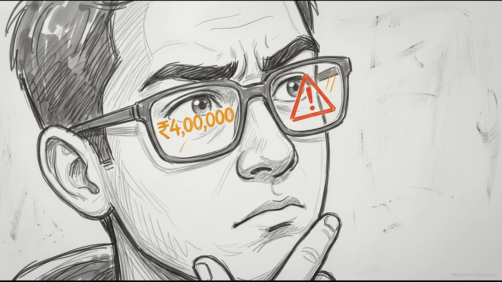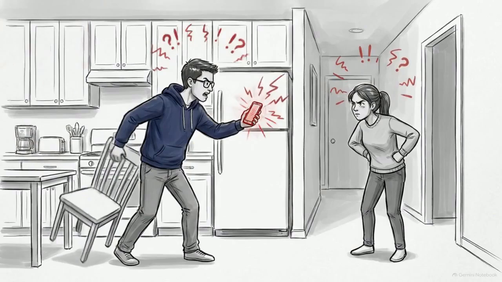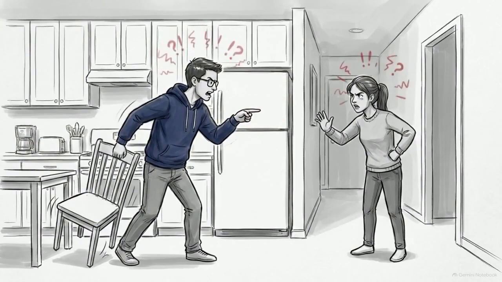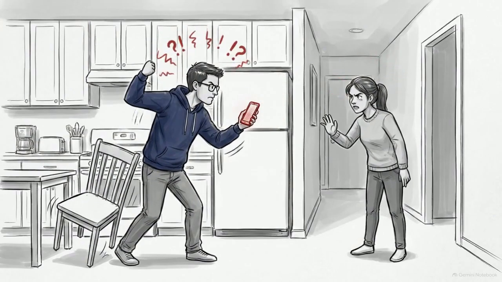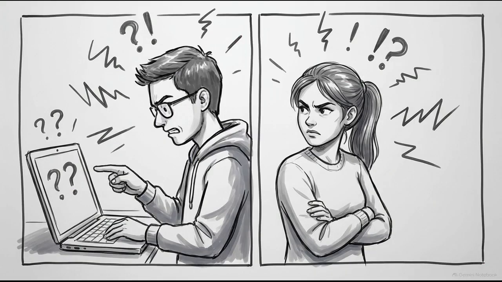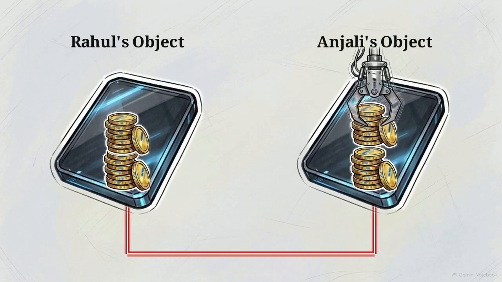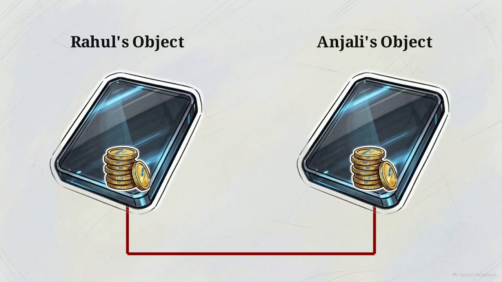Across town, Rahul's phone buzzes with an alert. His separate balance just dropped to 4 lakh rupees. The illusion of financial independence shatters. He panics, accuses Anjali of draining his personal funds, and a massive household argument breaks out. Rahul is looking at a massive financial discrepancy. Anjali performed a transaction on her specific account object, yet the data inside Rahul's supposedly isolated object changed simultaneously.